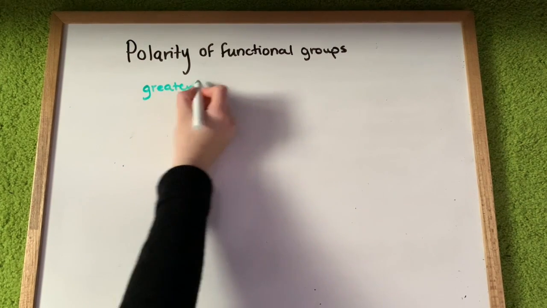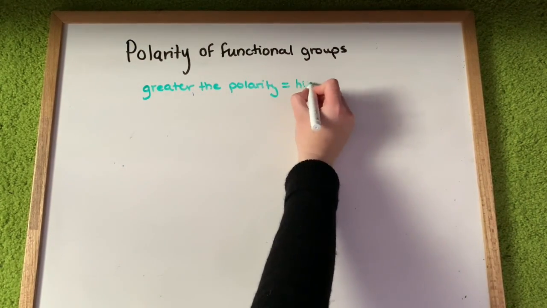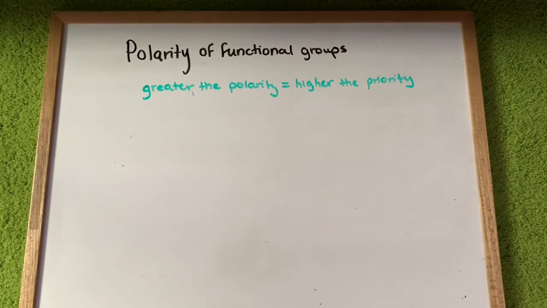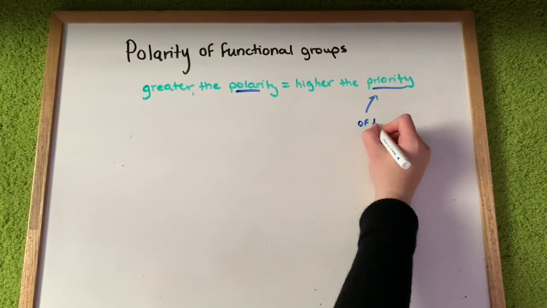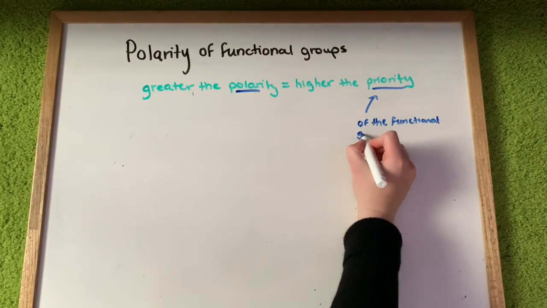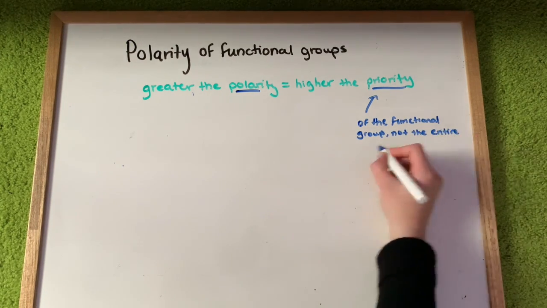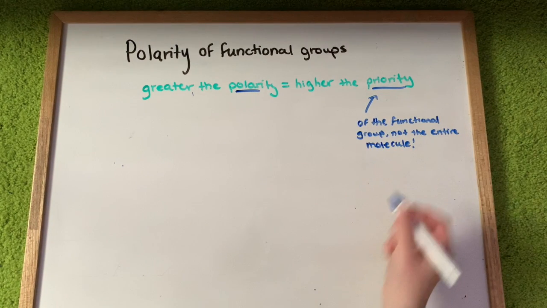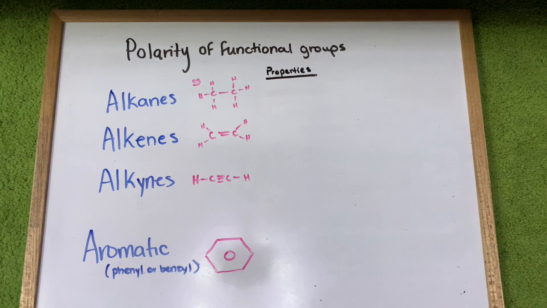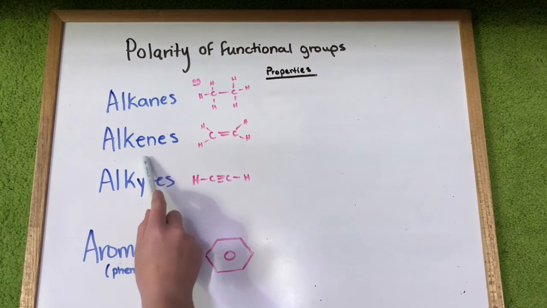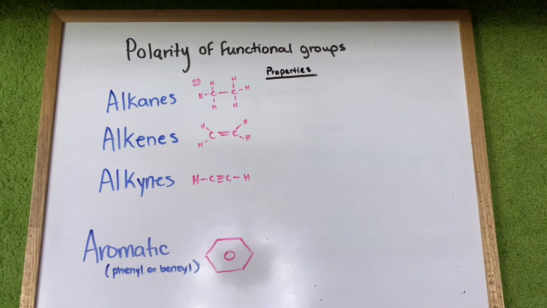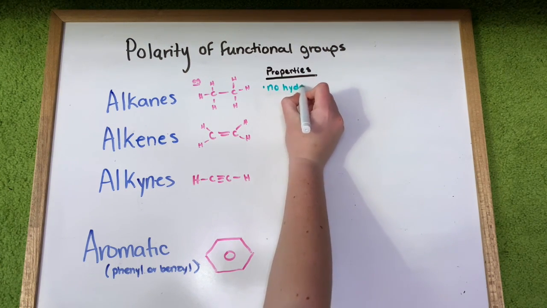Now that we have covered some review, we will be going into the polarity of functional groups. So what I found is the greater the polarity, the higher the priority of the group is. And this is just the functional group, not the entire molecule. As a quick review, a molecule is polar if there is unequal sharing of electrons amongst the bonding atoms. So to expand on what I mean by this, here we have alkanes, alkenes, alkynes, and aromatic. Alkanes are still not a functional group, but I included them here as well to show the differences between the polar properties of alkanes, alkenes, and alkynes.